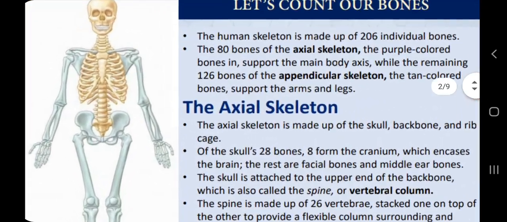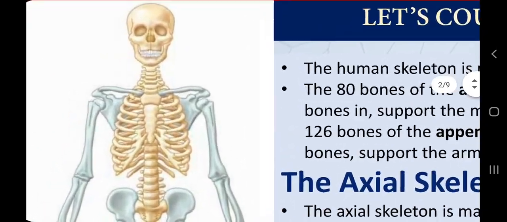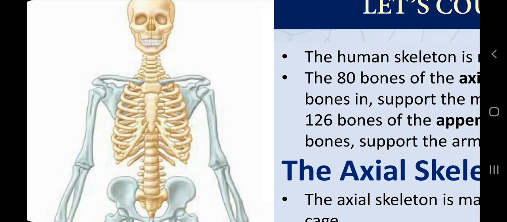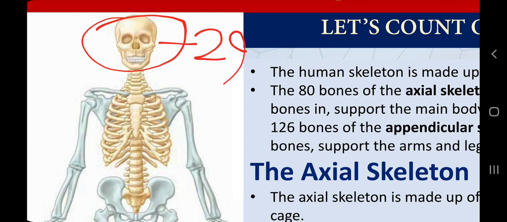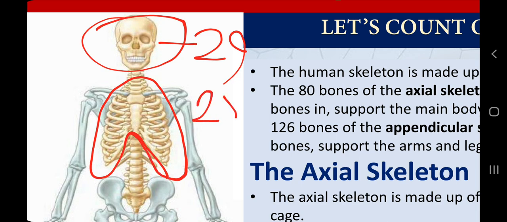What is axial skeleton? Let me remind you again. This is the axial skeleton, the golden color or yellow color. So here we have completed the half part of the skeleton. Axial skeleton is composed of 80 bones: 29 in the skull, 25 in the rib cage including sternum, plus in the backbone 26.